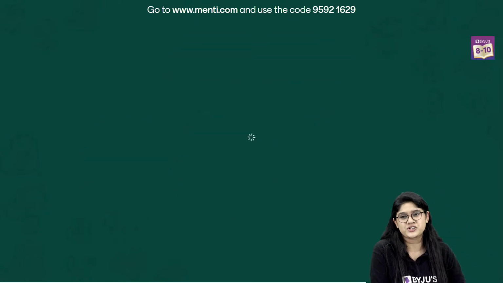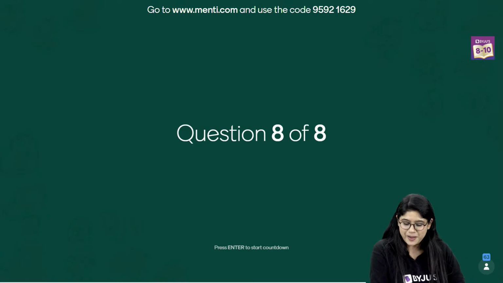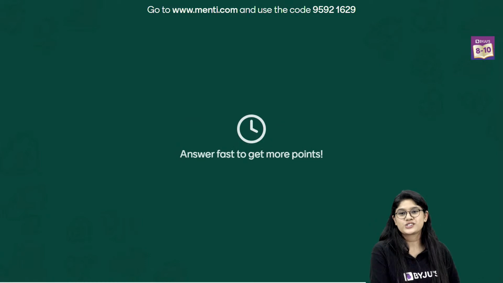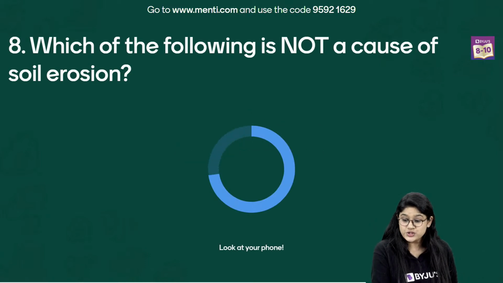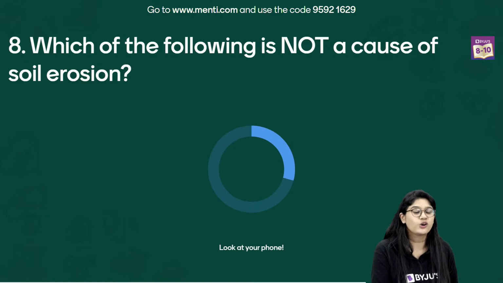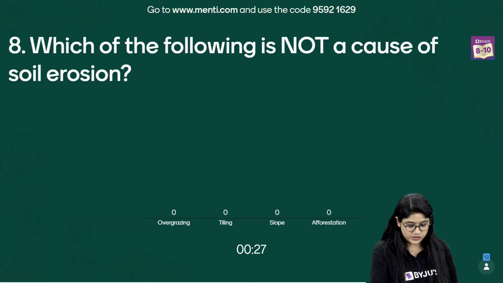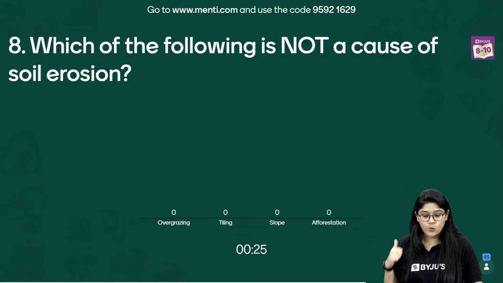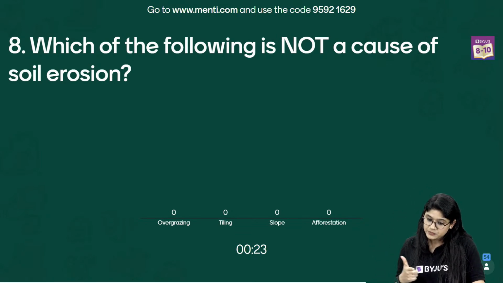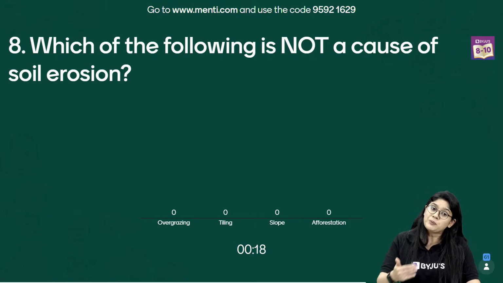And to the last question, everyone. All the best to each one of you for the last question. And over here we have the last question. And let's go. Question number 8. Which of the following is not a cause of soil erosion, right? In options we have overgrazing, tilling, slope, and afforestation. Which of these will not be causing soil erosion?